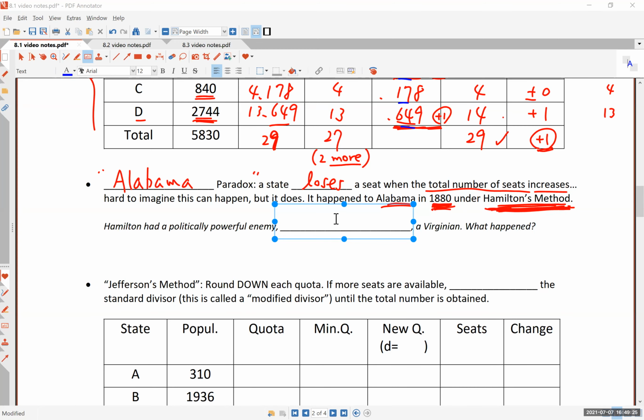All right, so Hamilton had a politically powerful enemy. His name was Thomas Jefferson. A Virginian, born in the United States in the state of Virginia, and he later became the president. At this point, he was not. He was a refined, distinguished person who had served as the ambassador of the United States to France.